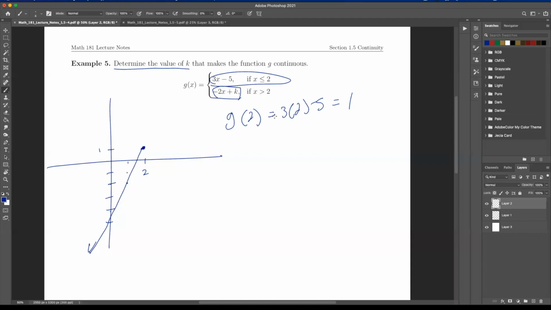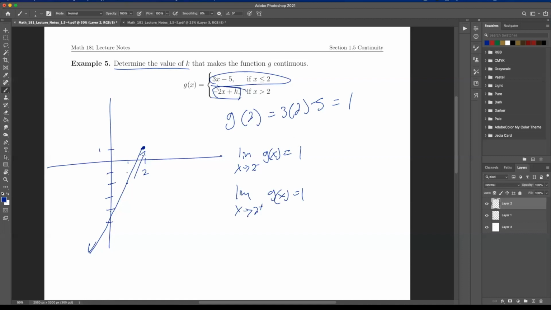Now, I want the limit. So real quick, I ask you, what's the limit as x goes to 2 from the negative side, or from the left, of g of x? What is that limit? Well, it's just going to be this, right? Here I'm walking in this way, so it's also going to be 1. So what do I want? I also want the limit as x goes to 2 from the positive side of g of x to equal 1. Well, how do I do that?